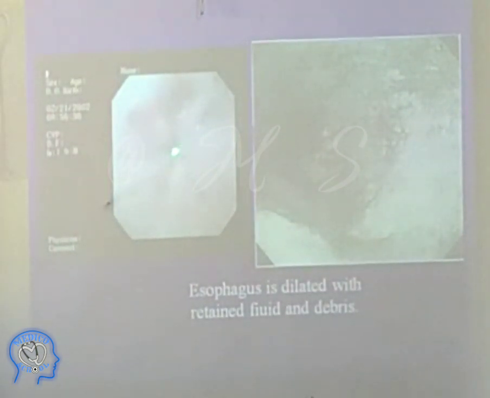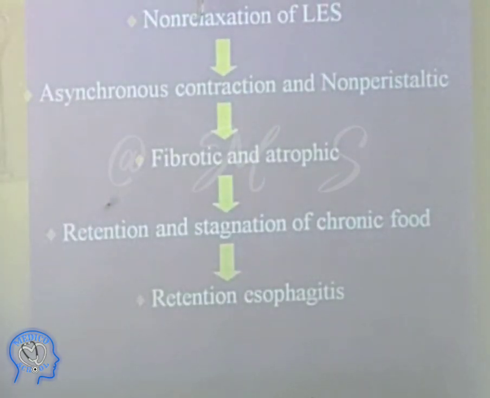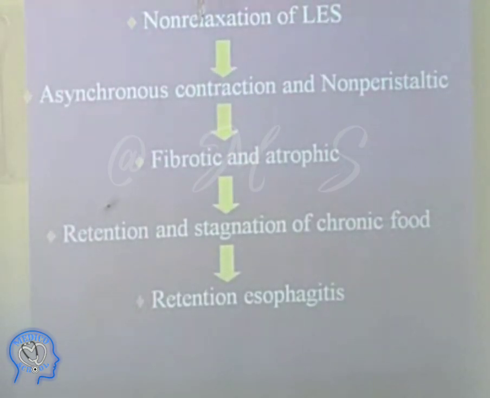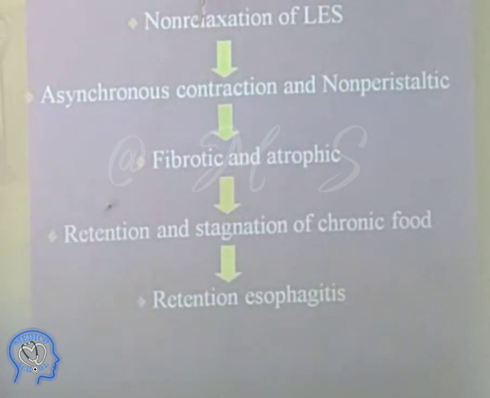Same thing. This is the pinpoint here. This esophagus is dilated, so much dilated. Retained fluid and debris are there. These are the debris in this fluid. There is non-relaxation of the lower esophageal junction. Asynchronous contraction and non-peristaltic movements, fibrotic and atrophic tissues are there. Retention and stagnation of the chronic food is there. Retention esophagitis can occur. So this food retained over there, you can have esophagitis also proximal to that lower esophageal stricture.